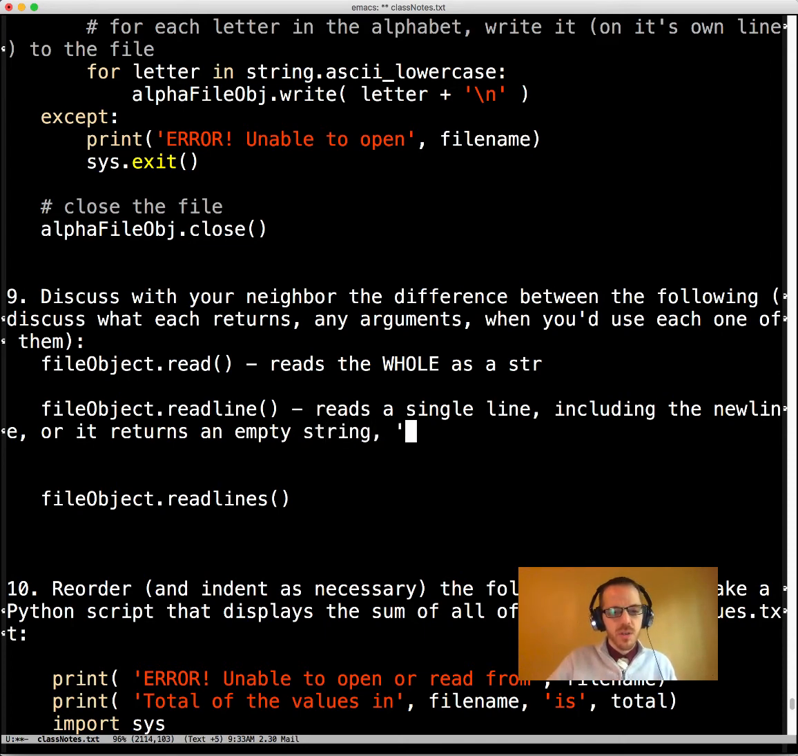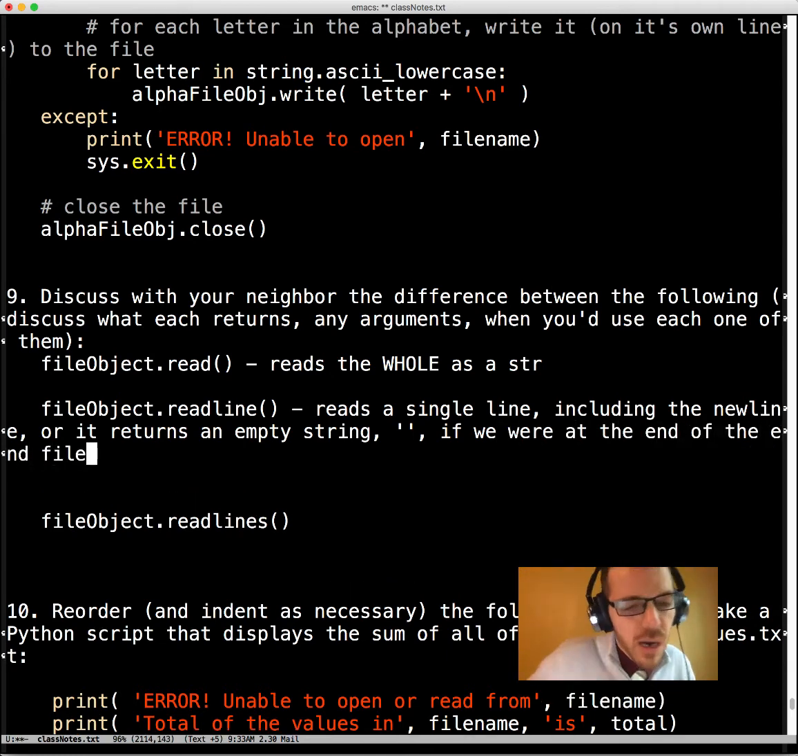Empty string, which is just that, if we were at the end of the file. So if we're already at the end of the file, it says, hey, I got nothing more to do.